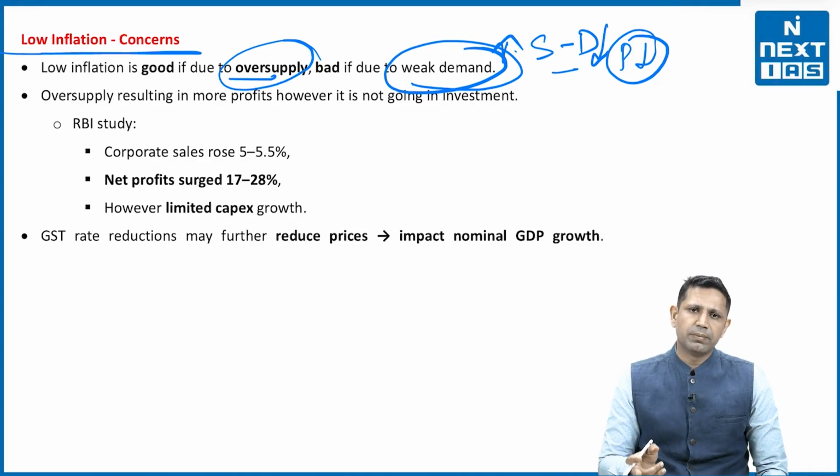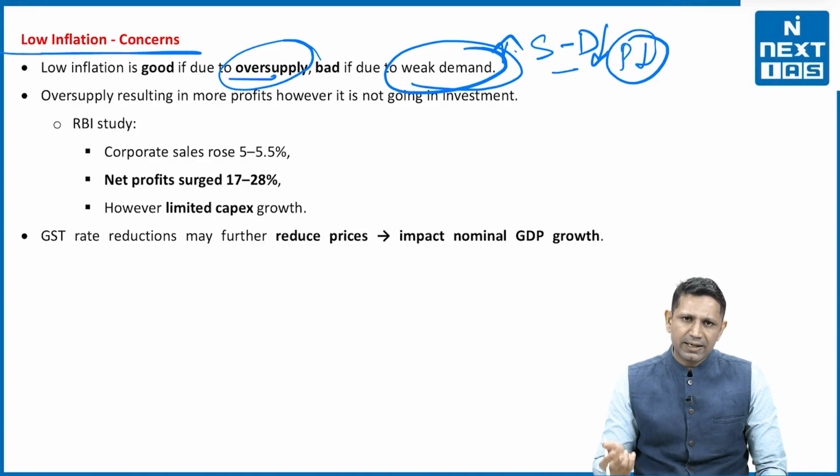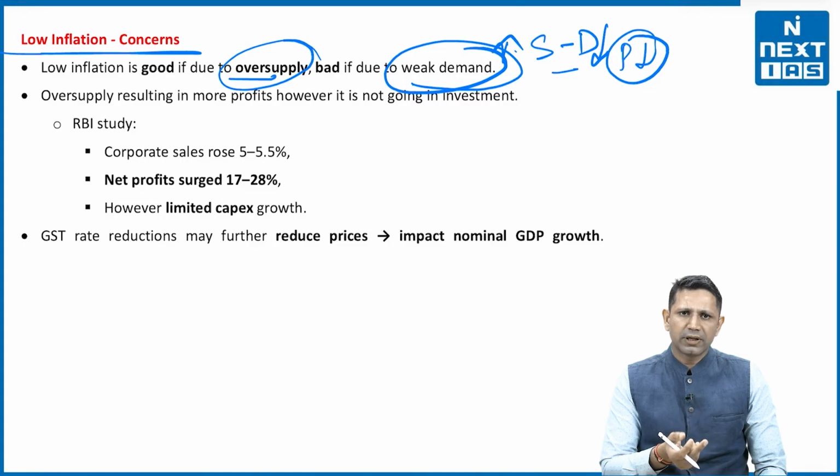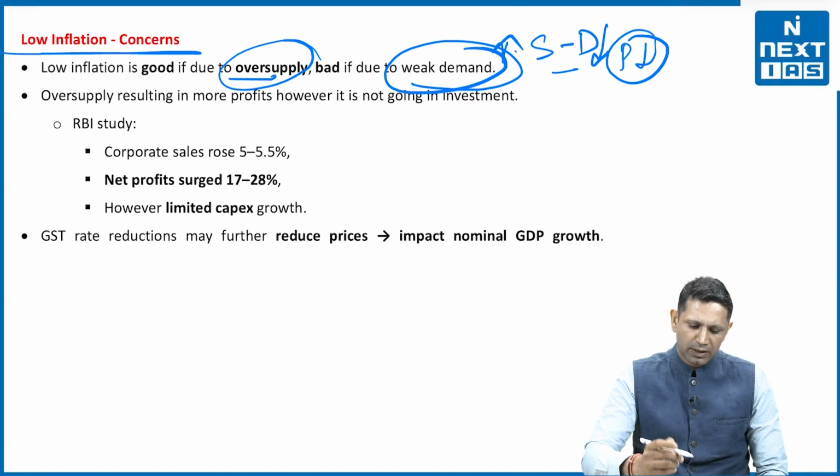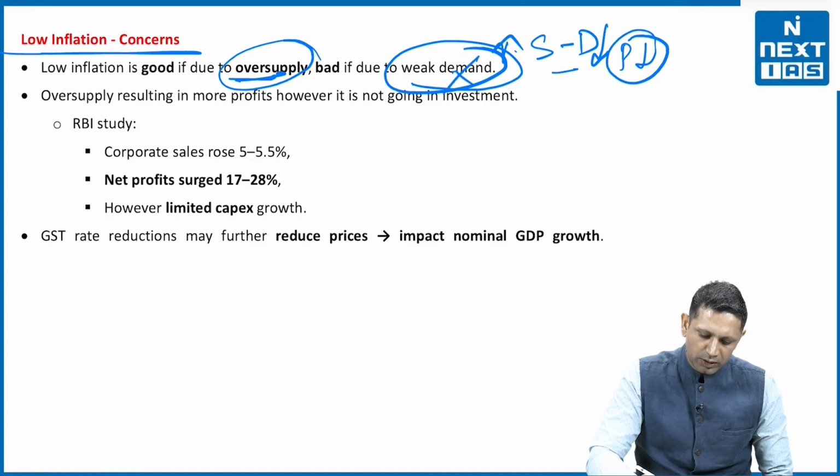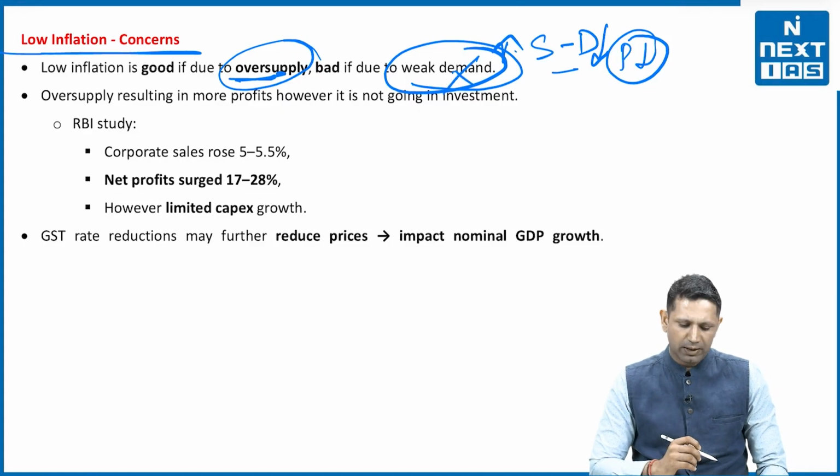That means there will be less number of jobs in the economy. Because अब जब demand ही नहीं है तो produce क्यों करें? जब produce नहीं करना तो who is going to pay the wages to the laborers? So that's why we need oversupply, not the weak demand.